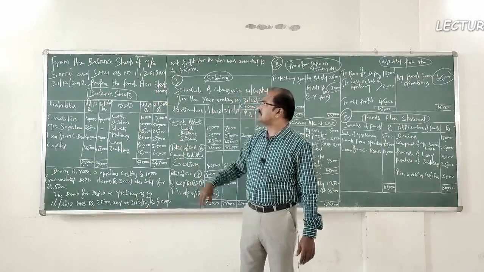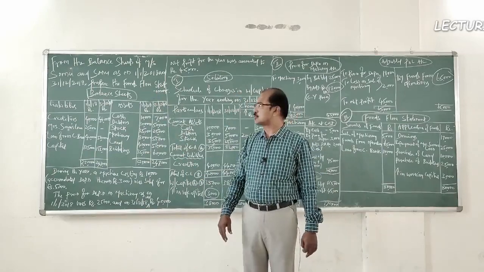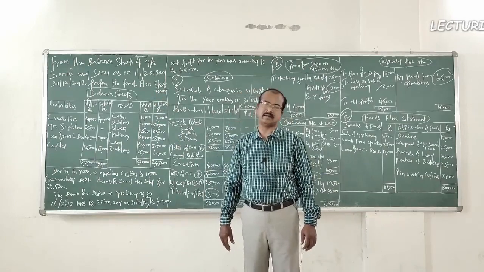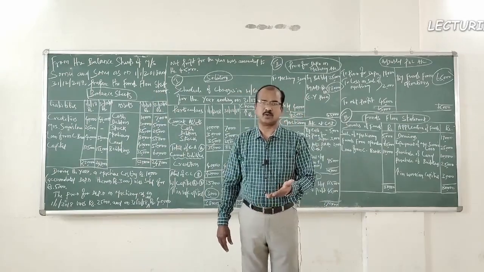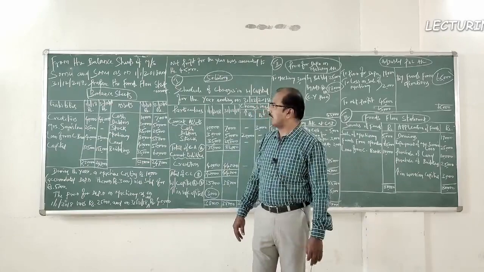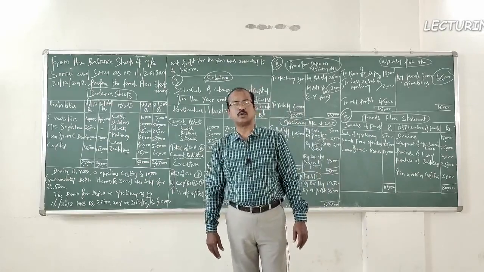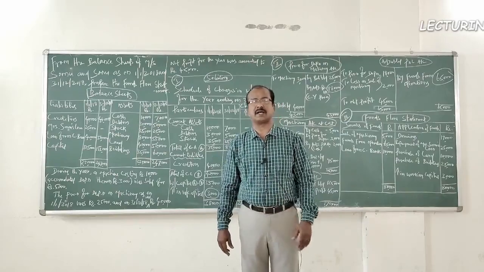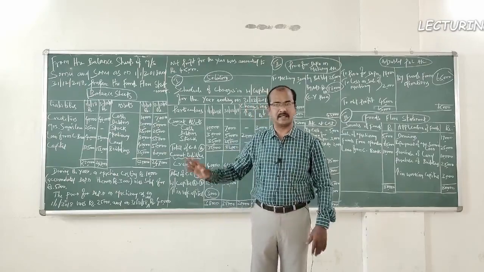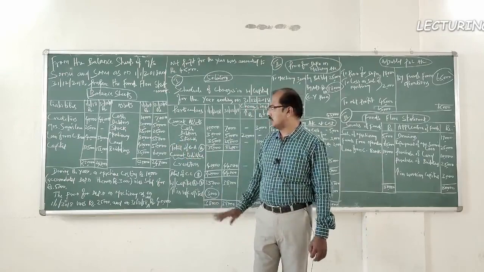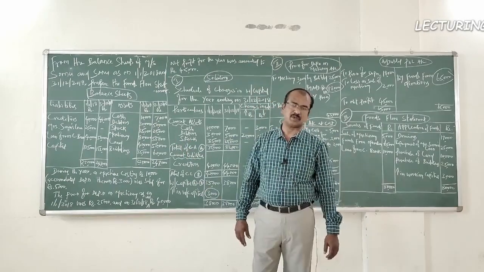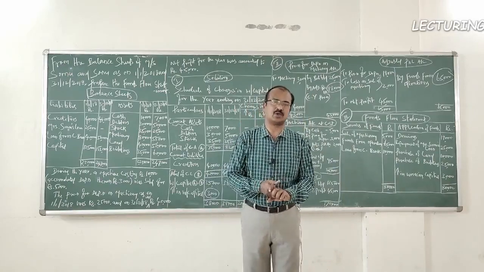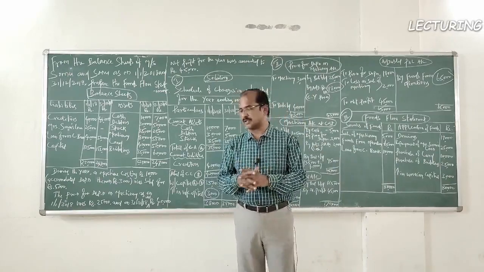From the following balance sheets of Messrs. Somu and Sonu as on 1/1/2018, this is for the year 2017, and 31/12/2018, that refers to the next year, which is nothing but the current year 2018 according to the problem. Prepare the funds flow statement. So obviously we need to prepare the funds flow statement for the current year 2018 in this situation.